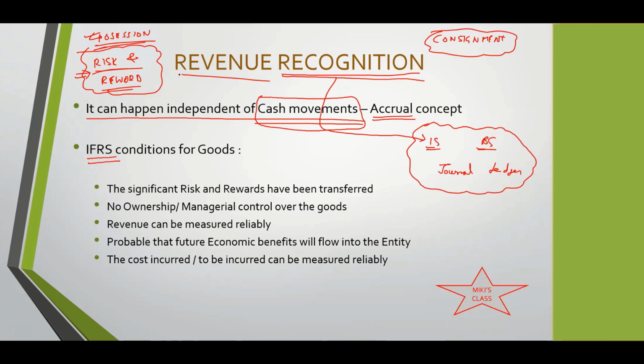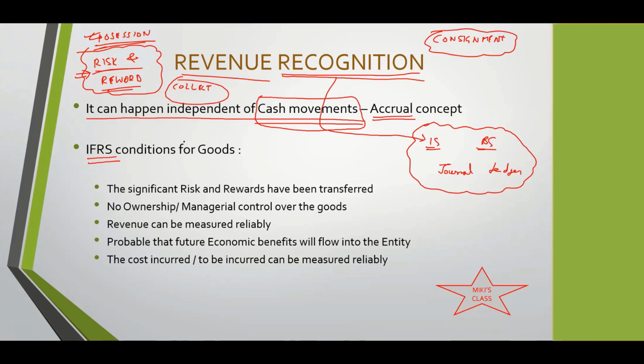If he is sure about that, and he has transferred the risk and reward to the other person, primarily 80% of the deal is between these two points. But then IFRS and GAAP have different rules, so we'll get into the rules now.